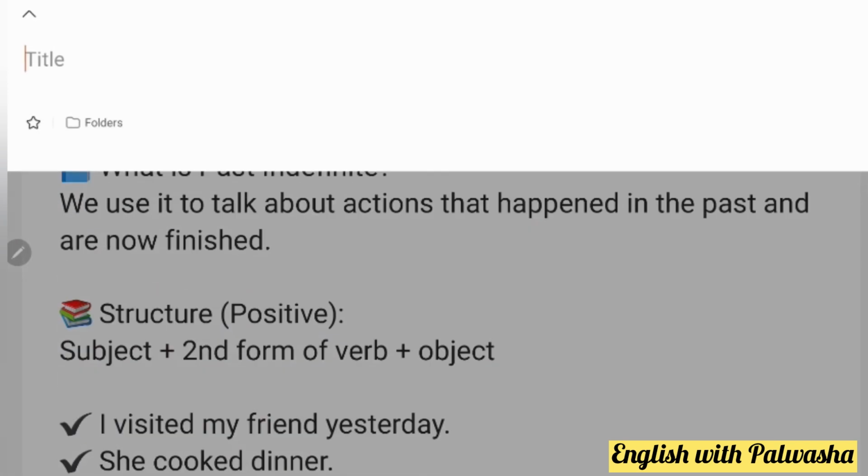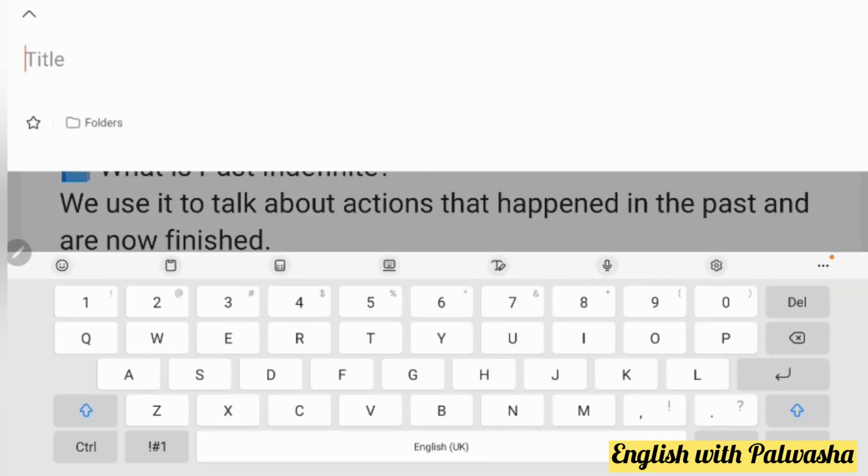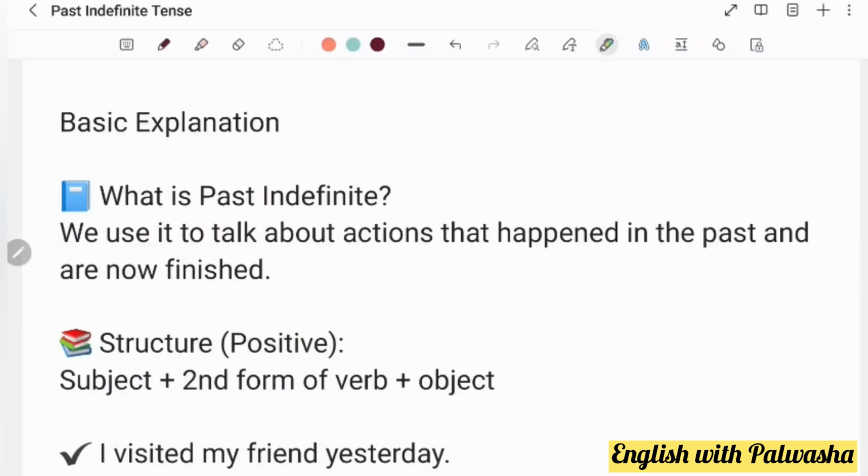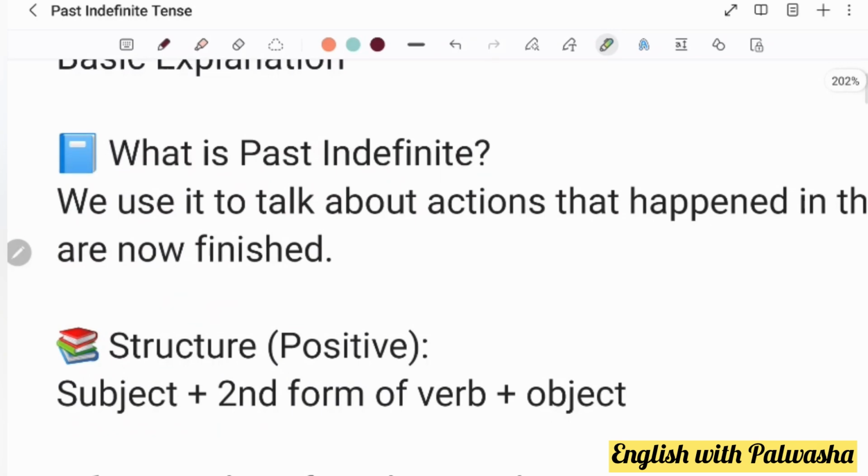And it's a first rate. The title, I have prepared some notes for you guys. Sorry, it's past indefinite tense, right? So we have given the title, and now you guys are quite clear that we will be working on it today. And this is also called the past simple. We use it to talk about things that already happened, right?